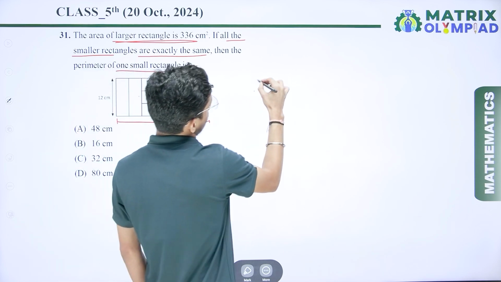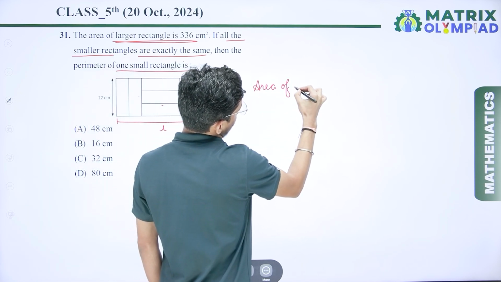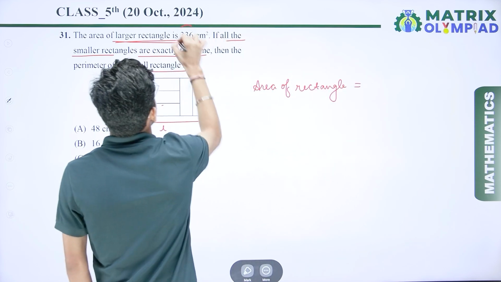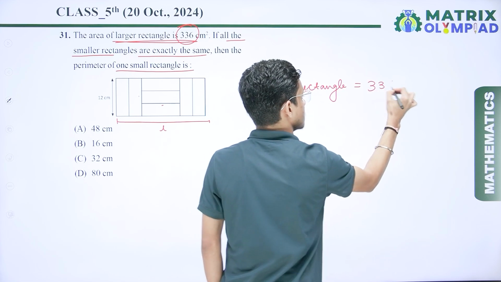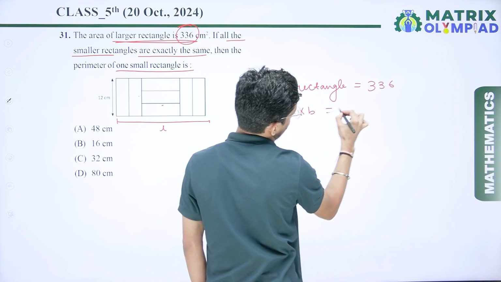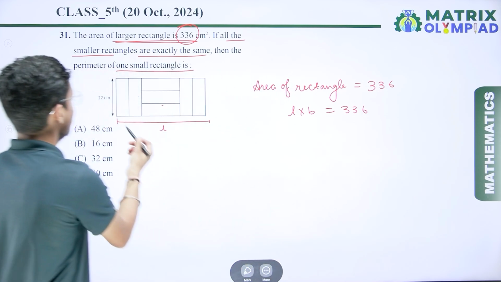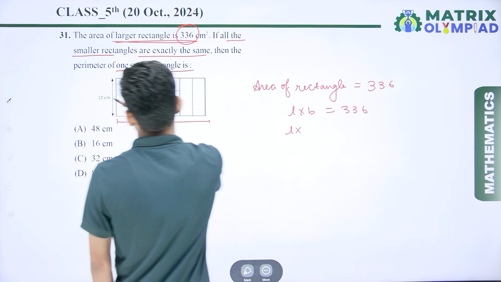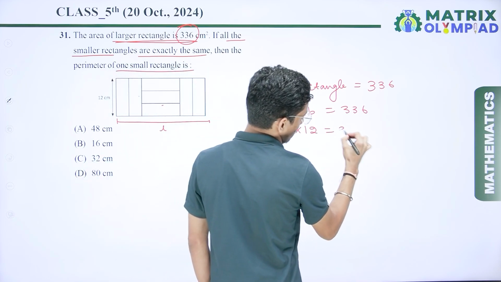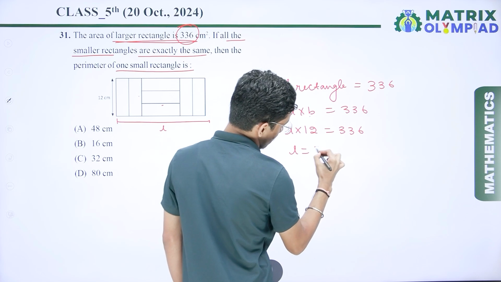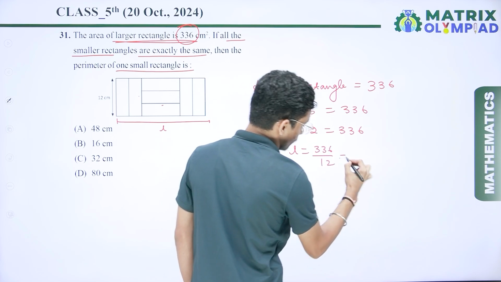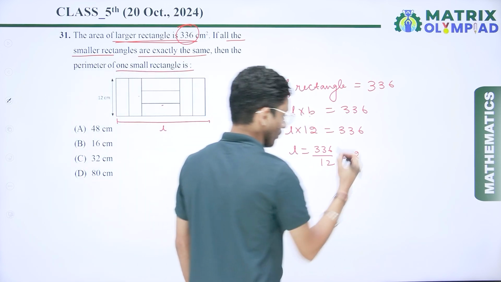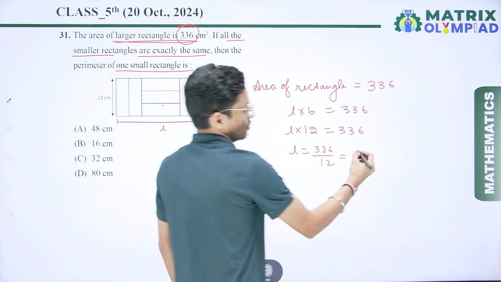So we know the area of a rectangle, and this is given, that is 336. So area of rectangle is length multiplied by breadth, equal to 336. Here we are given the breadth, that is 12 centimeter, and we have to find the length. So length times 12 is equal to 336. So length is 336 divided by 12. If I divide here, 12 1s are 12, 12 2s are 24. The remaining is 96, and 12 8s are 96.